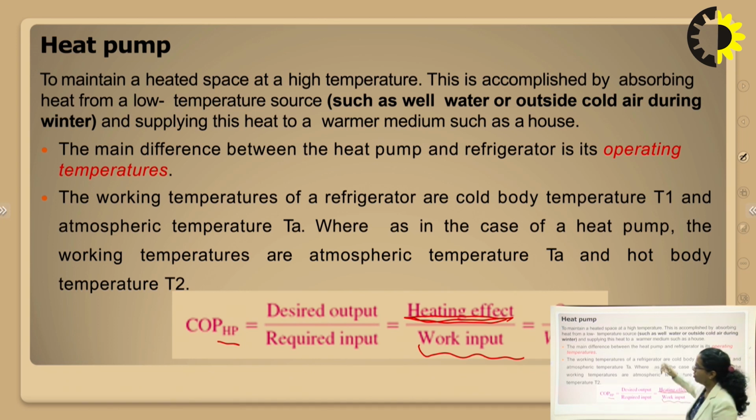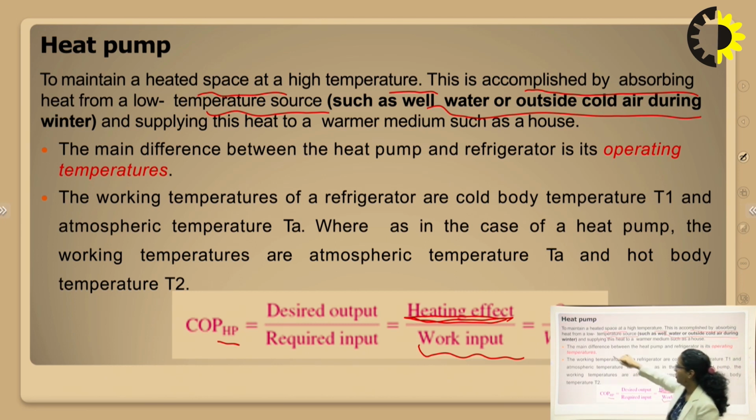So now you can also define heat pump to maintain a heated space at a higher temperature. This is accomplished by absorbing heat from a low temperature source such as well water, outside cold air during winters, and supplying this heat to a warmer medium such as a house. So your objective is to maintain the temperature of a house higher than the surrounding.